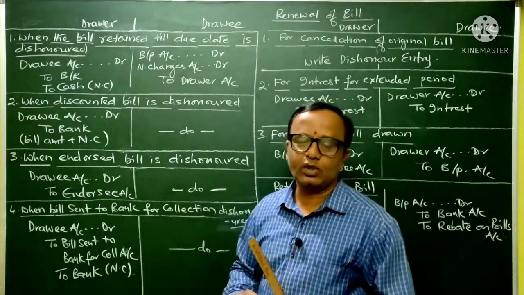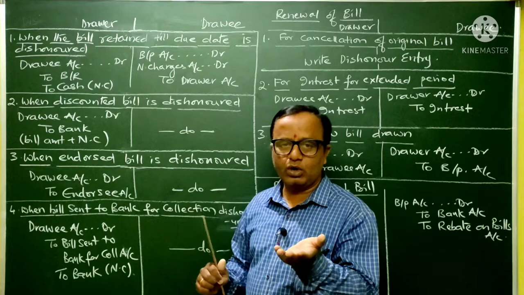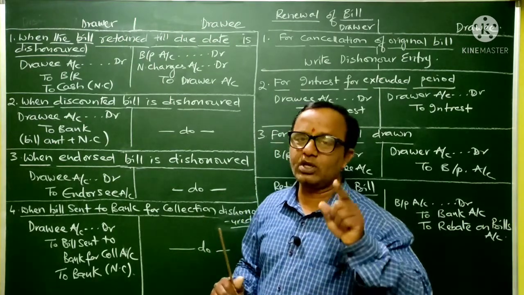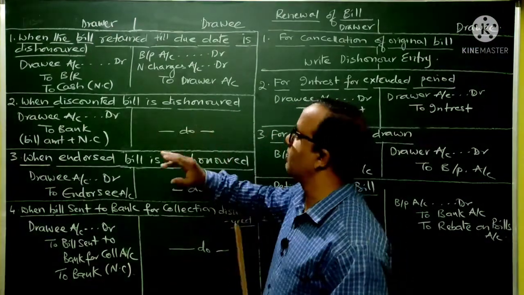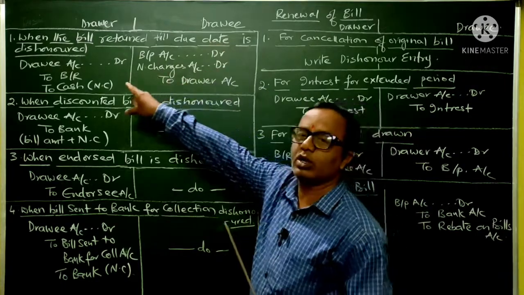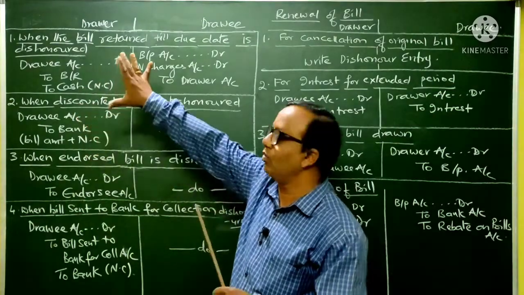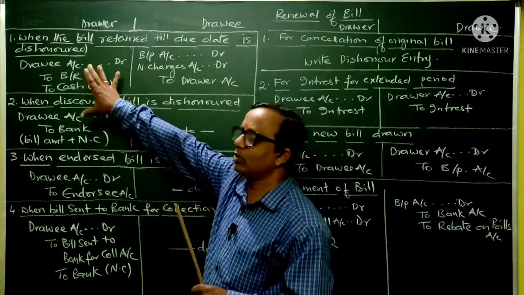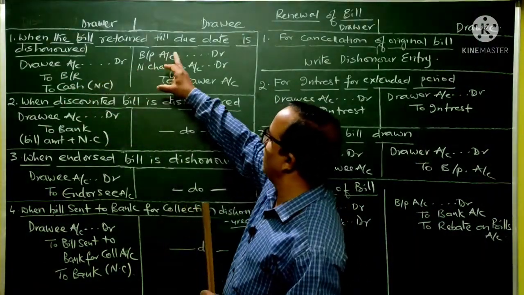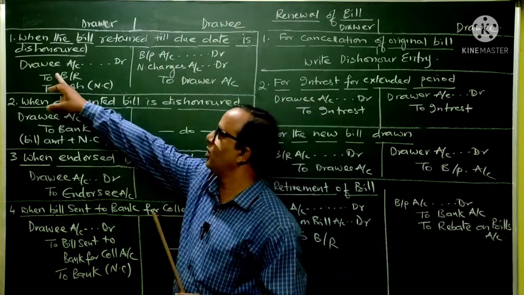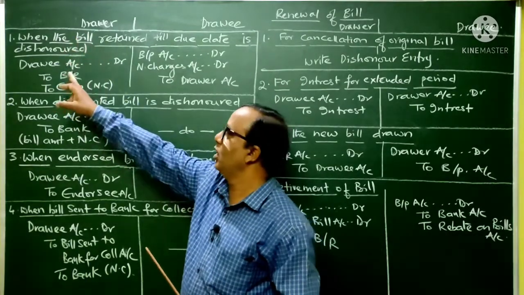For that purpose, some particular charges will be paid to the notary public. They are called noting charges. So simply understand, whoever is the holder of that particular bill of exchange on the due date will be paying noting charges initially, and afterwards it will be recovered from the drawee. Now let's see in each situation what the entries will be. When the bill retained till the due date is dishonored, the clue I am giving you is that in whichever case it might be, in every entry in the books of the drawer, drawee account will be debited. So here, when the bill retained till the due date is dishonored, the entry will be drawee account debtor to bills receivable, because earlier when he had drawn the bills receivable he had debited it, now he is crediting it.